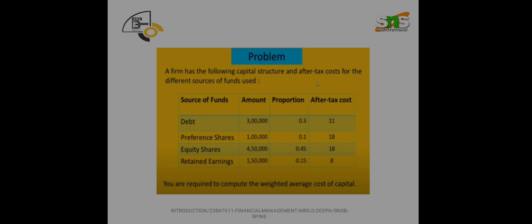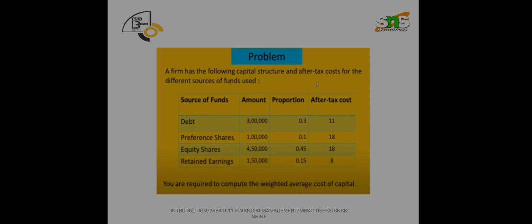We may take help from debentures, equity, preference or retained earnings. It is a proportion, a mixture of all these different things. We can say capital structure is the debt equity mix, a combination of equity as well as debt combined together.